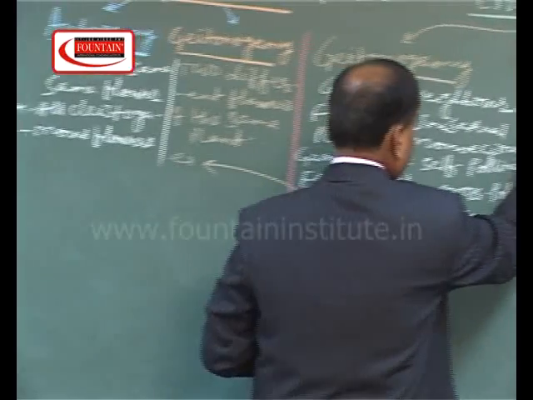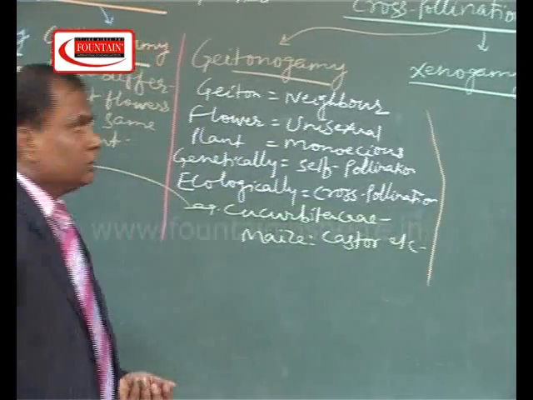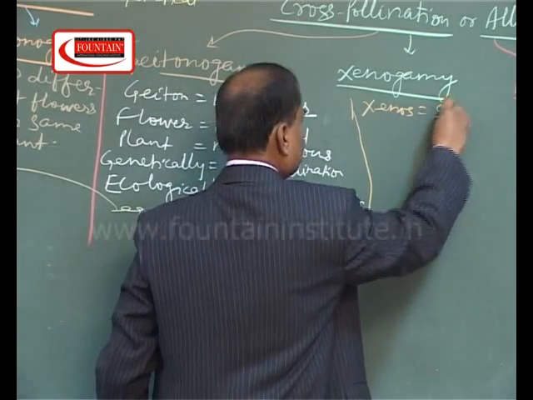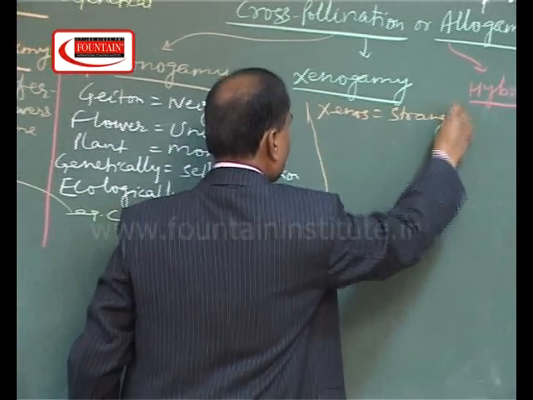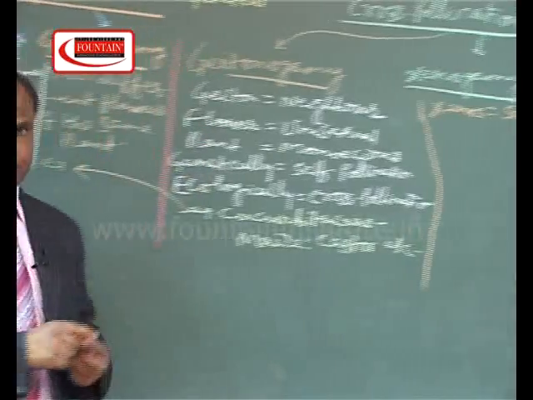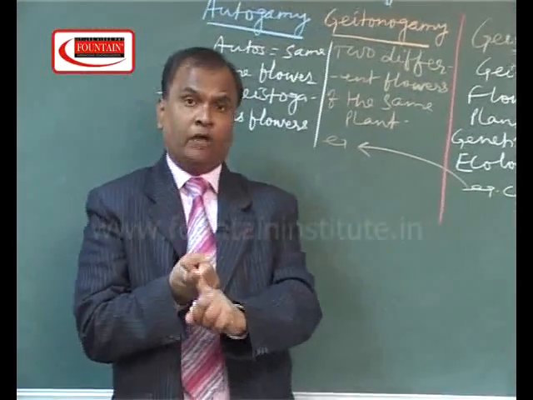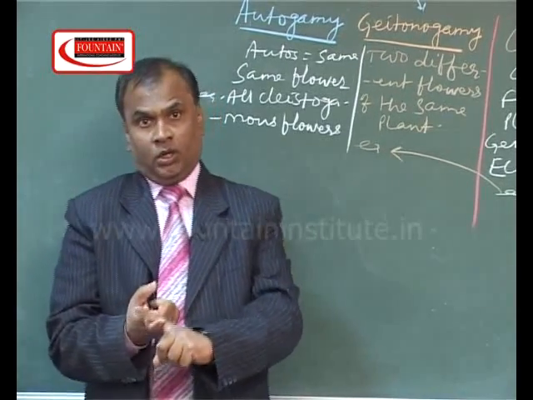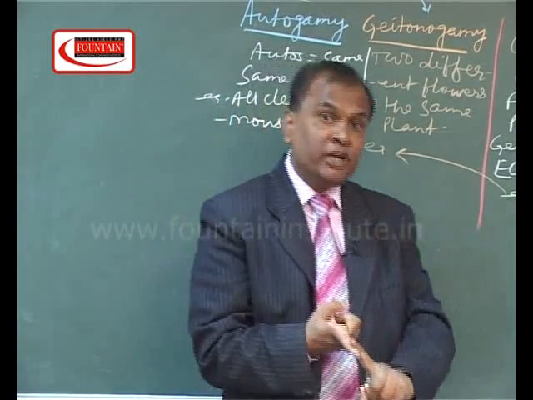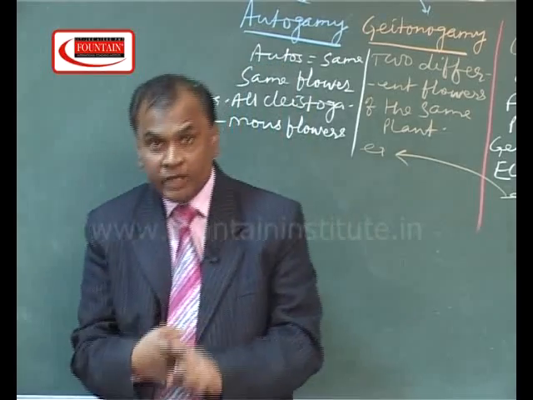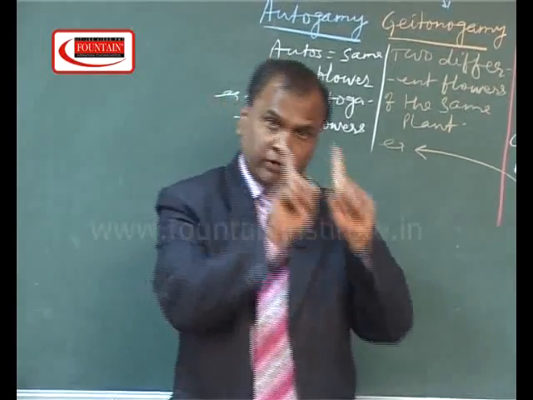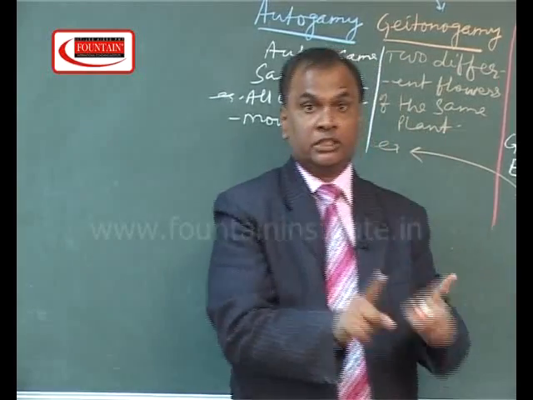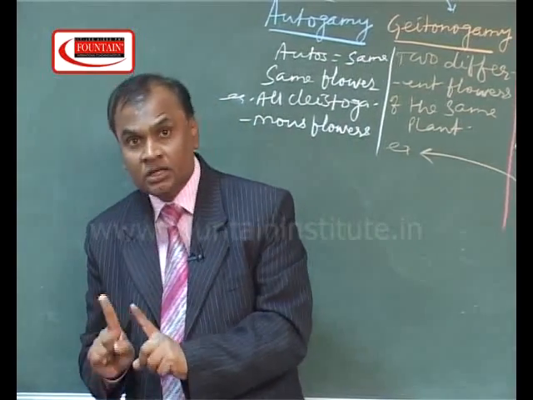Now let me explain the other type of cross-pollination. Now I am starting with xenogamy. Xenos means strains. In xenogamy, the pollen of a flower pollinates the stigma of another flower located on a different plant of the same species. It means during pollination both the flower and the plant will change, but the species should be the same.